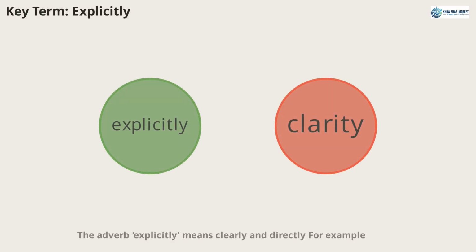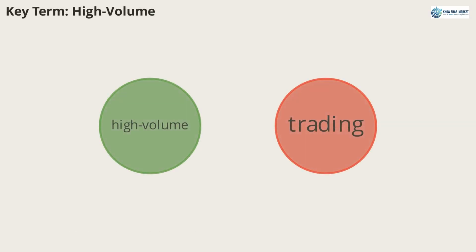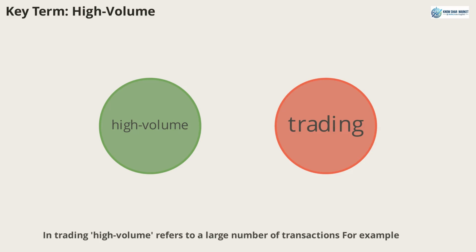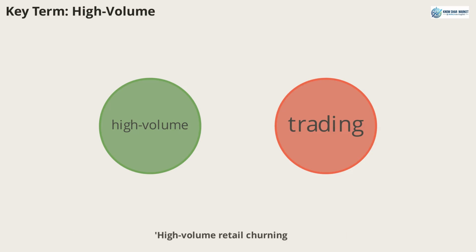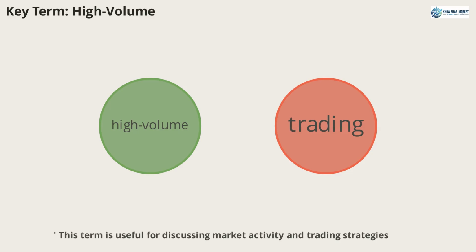The adverb explicitly means clearly and directly. For example, the new STT rates are explicitly designed to curb churning. This word is useful for making your statements clear and precise. In trading, high volume refers to a large number of transactions. For example, high volume retail churning. This term is useful for discussing market activity and trading strategies.